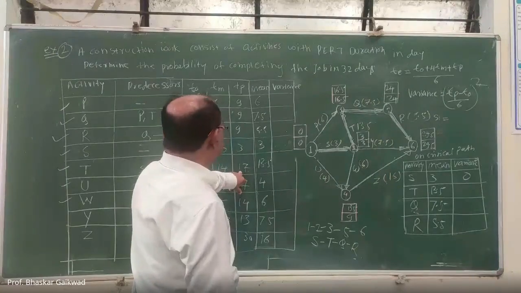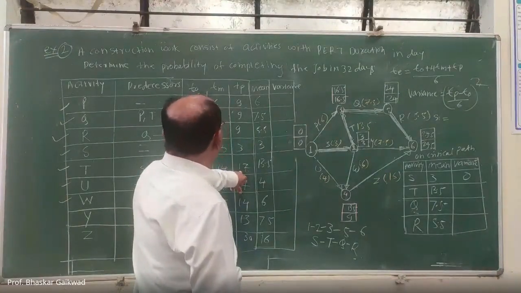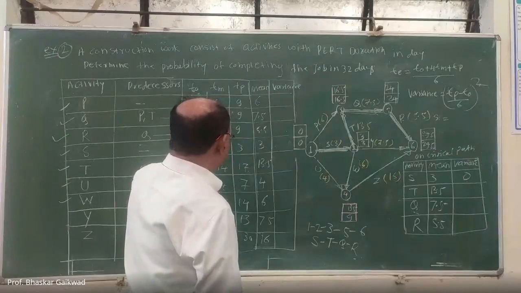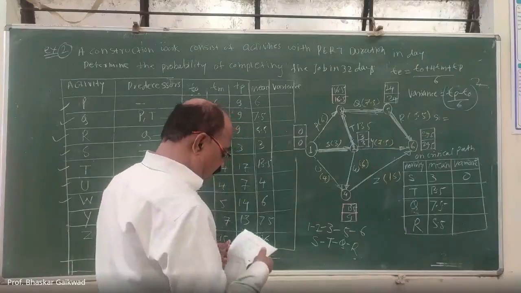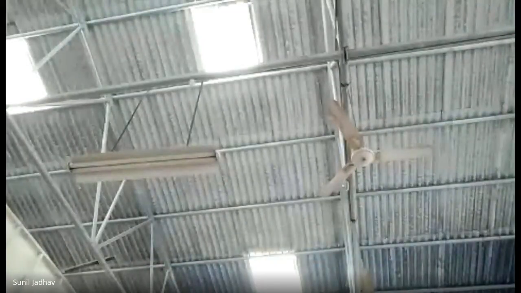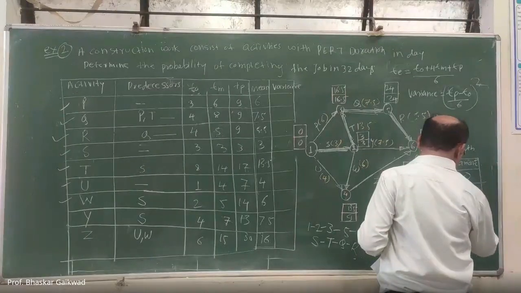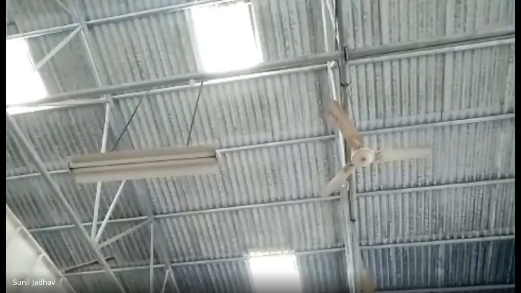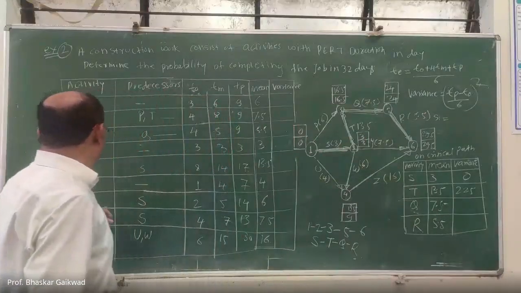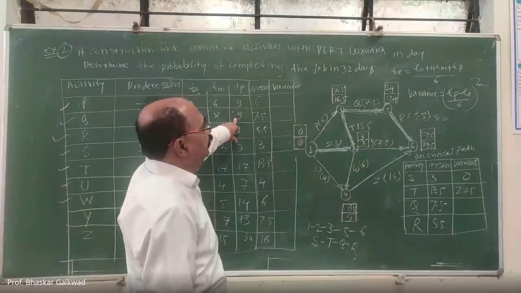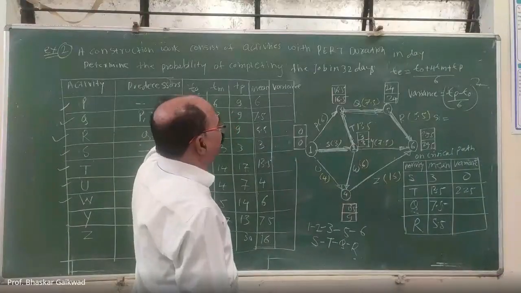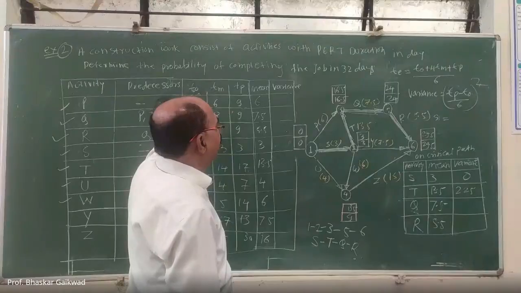Here this is 17, T0 is 8. 17 minus 8, 9, 9 divided by 6, bracket square. So the answer is 2.25. Variation for T. Variation for Q: 9 minus 4, that is 5. 5 divided by 6 bracket square.